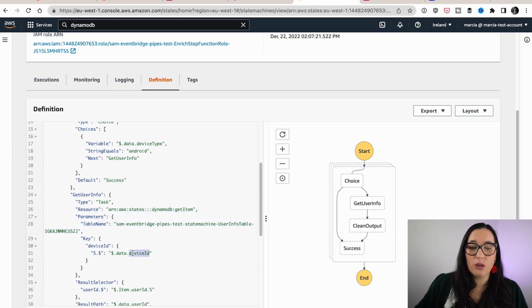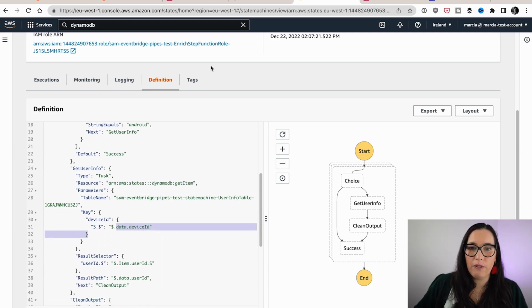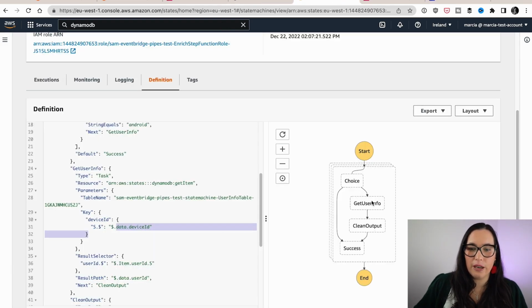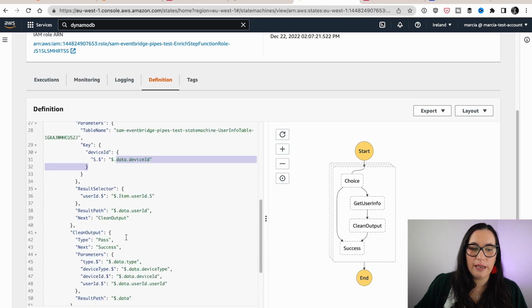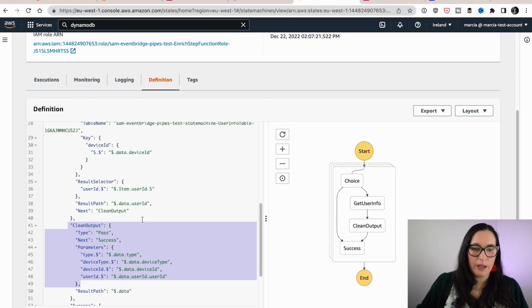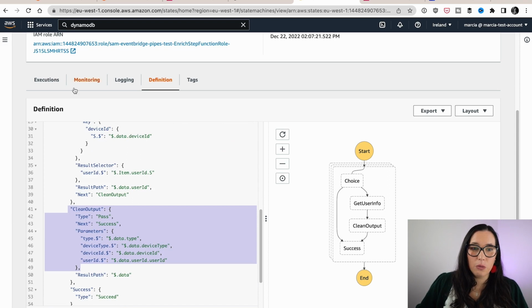The get user information state gets an item from a Dynamo table, and it gets that user ID based on the device ID. So we have a table in Dynamo here. It has only one item, but imagine you will have millions that have the device ID and the user ID. And then we are getting that. And then I have a state called clean output. I'm basically making sure that the output parameters have the same format, the device, the type, and everything is in the same naming and in the same place. So then all the events look the same and they can be processed by my backend. That's very important.